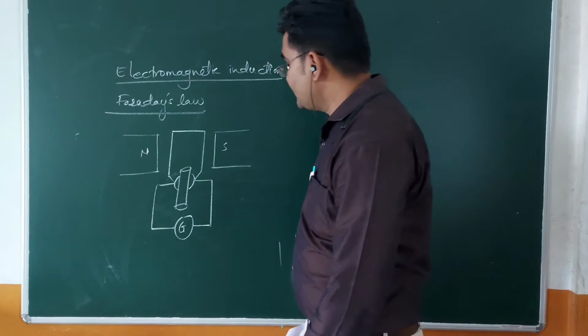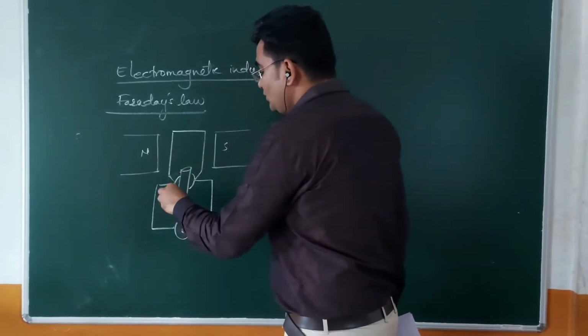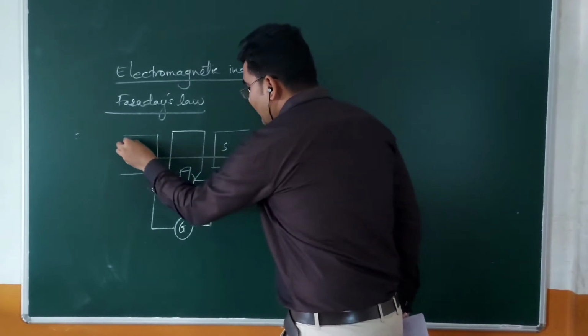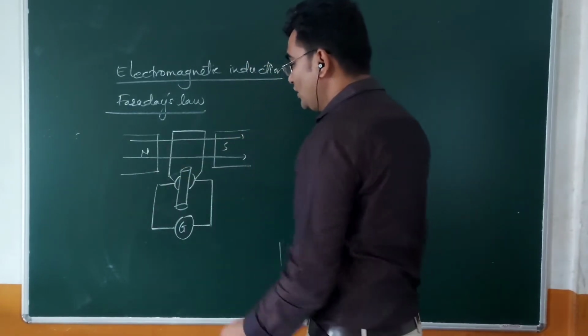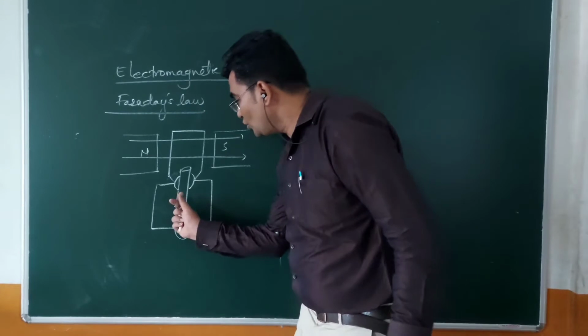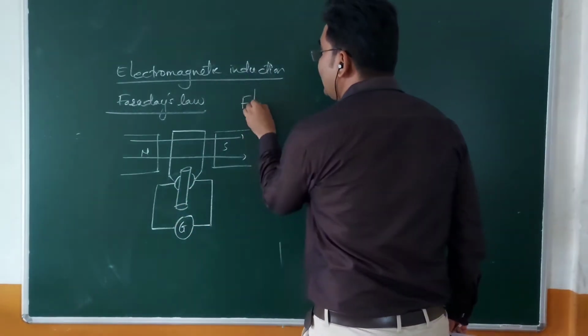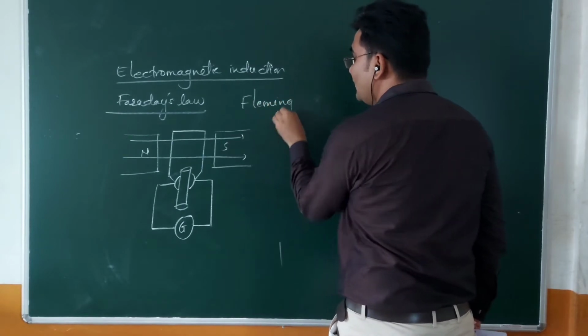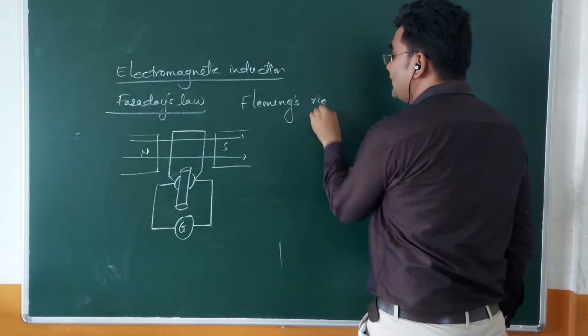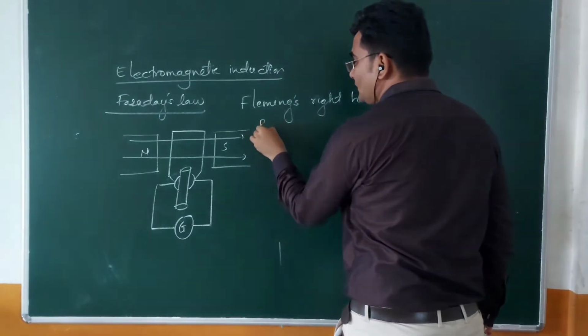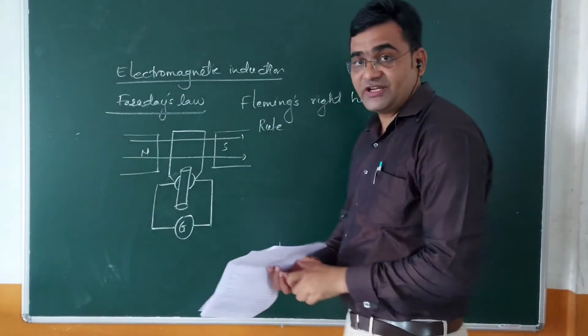Now, when you consider the magnetic field from north to south, and you rotate the coil, then using Fleming's right hand rule, one can find the direction of current which is induced there. We know that.